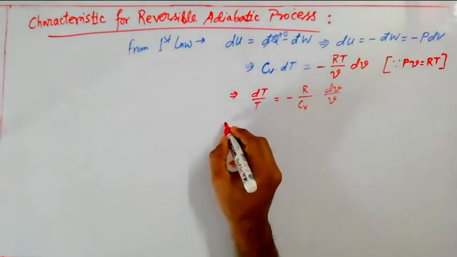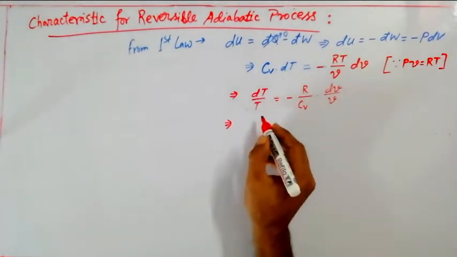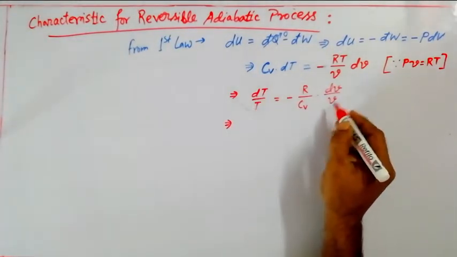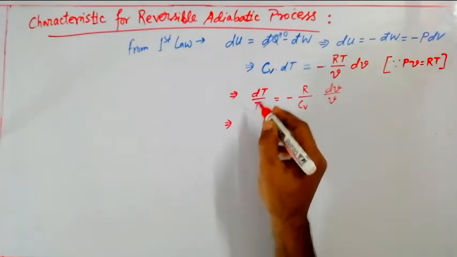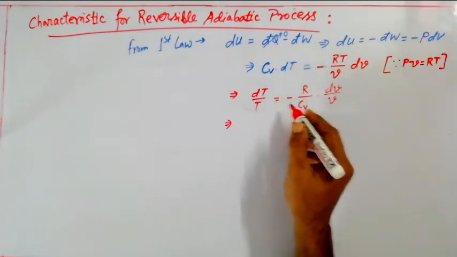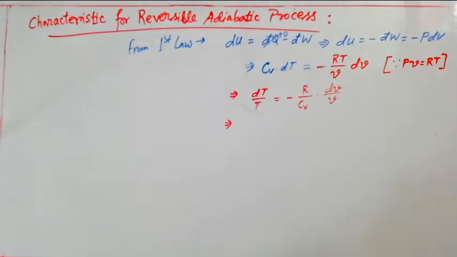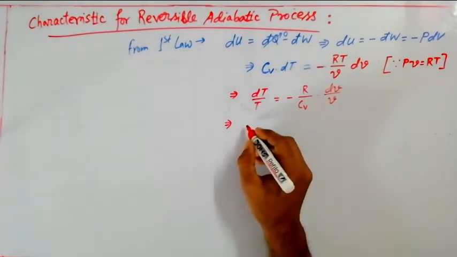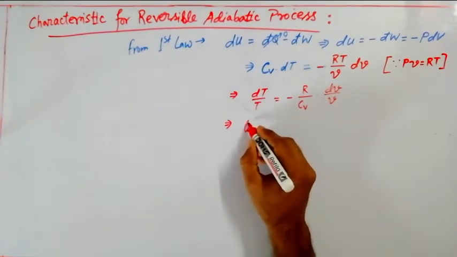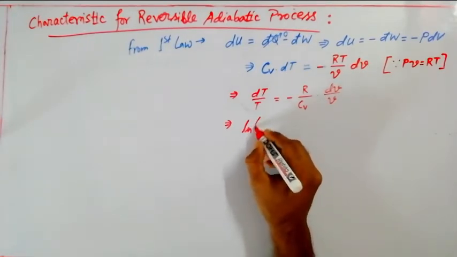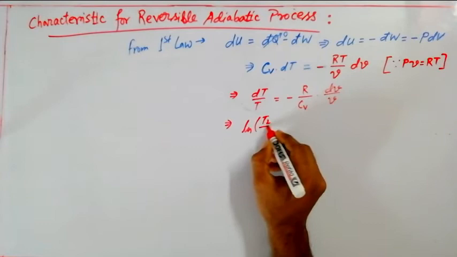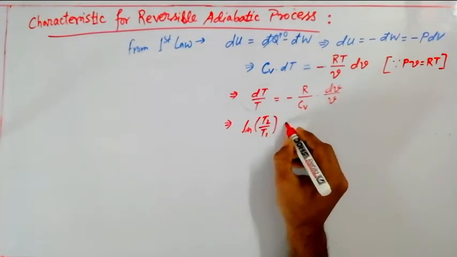Now if we do the integration with boundary limits T2 to T1 and v2 to v1, or rather say T1 to T2 boundary limit for temperature and v1 to v2 boundary limit for volume. After integration it will look like this. I am just making a step jump over here. I think it will be easy to understand for you.